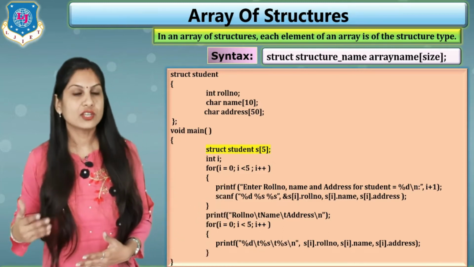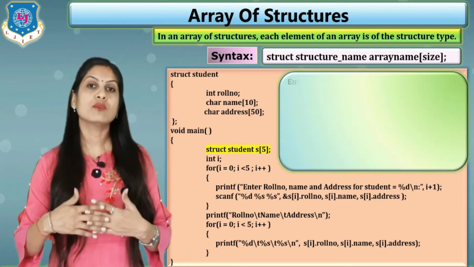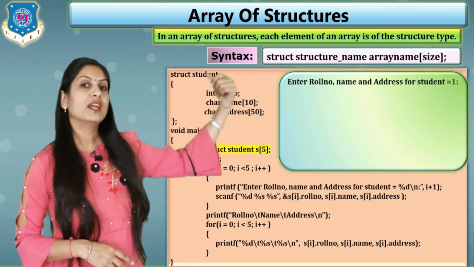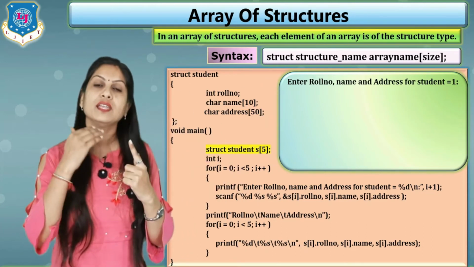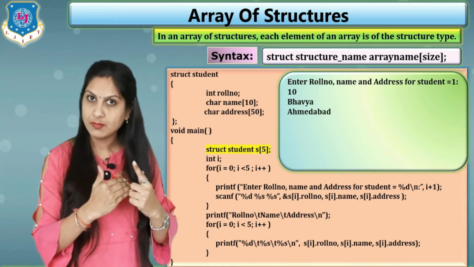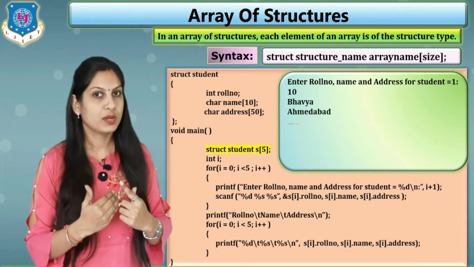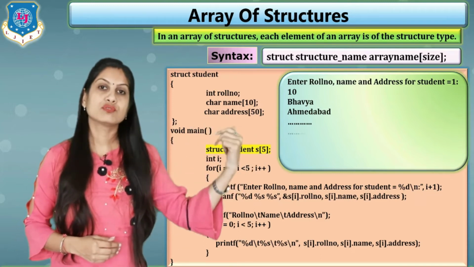When you execute this program, the output is like this: you have to enter roll number, name and address for student 1, and suppose I enter 10 for roll number, name Bhavya and address Ahmedabad. The same message is repeated for the second student: enter roll number, name and address for student 2.